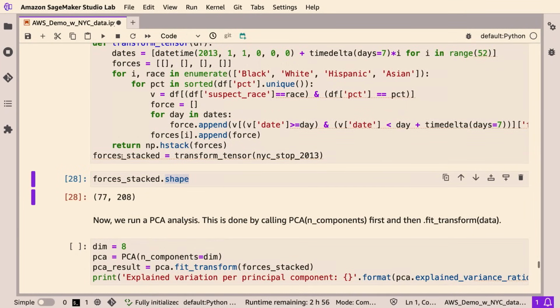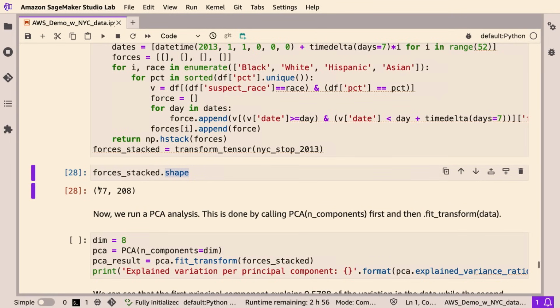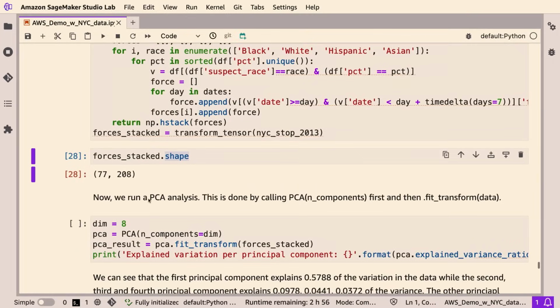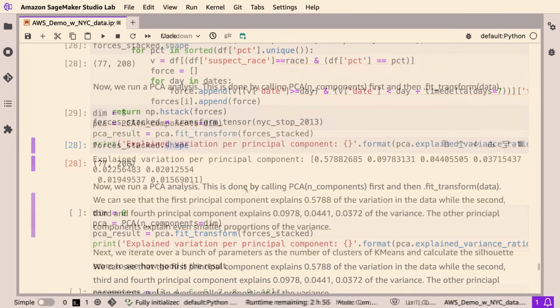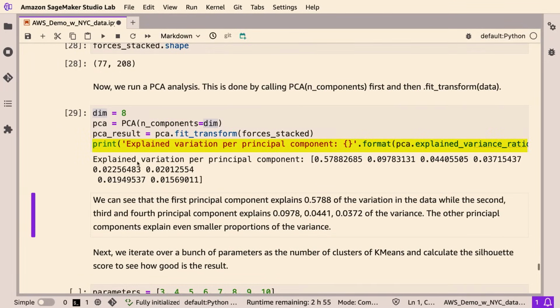Now we have all the data in forces stacked. The shape of this variable, this NumPy array, is 77 times 208. This means that there are 77 precincts, and there are 52 weeks times 4 different races. That's going to be 208 in total. So this is very high dimensional data. It's very hard for us to read or interpret it because it's so high dimensional. So we also print out the explained variation per principal component here.